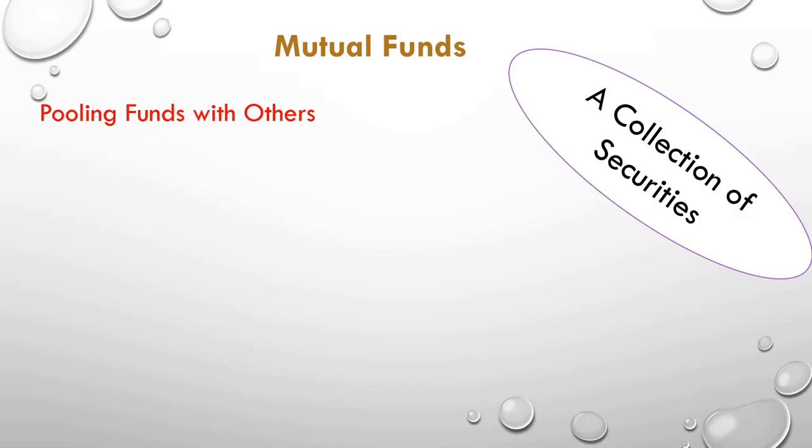But now the question arises: if I have to pool the funds, do I know which customers are ready to pool the funds and where to invest? No. For example, if you are saving money and you want to invest it, you don't know which person needs a loan. So we save our money in the bank, and people who need a loan approach the bank, and from our savings the bank gives a loan to the person in need. So that means the bank becomes a mediator.